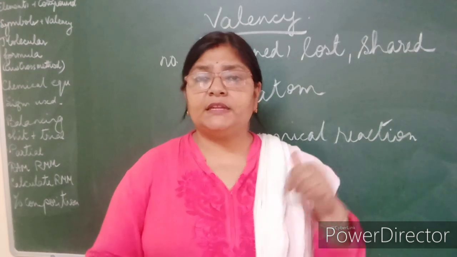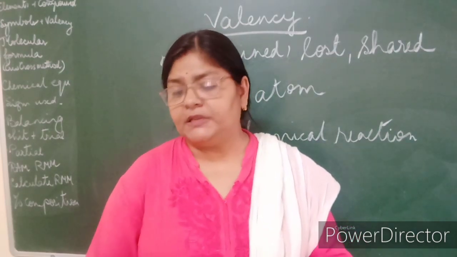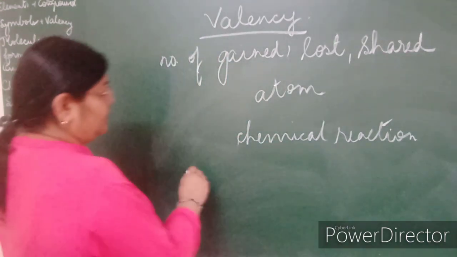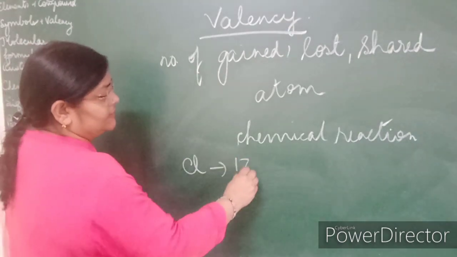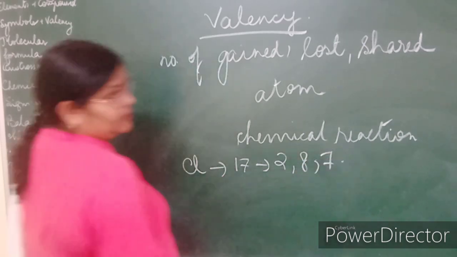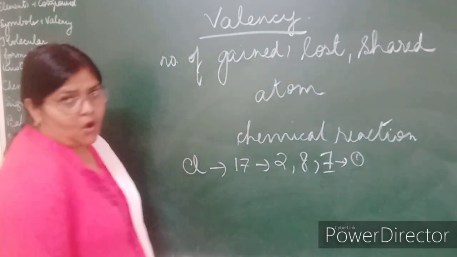Okay, now if there is gaining of electrons, that means negative charge is being taken in, so that becomes a negative valency. For example, chlorine, its atomic number is 17. If we configure it, 2, 8, 7, right, so it needs one electron to complete its octet.